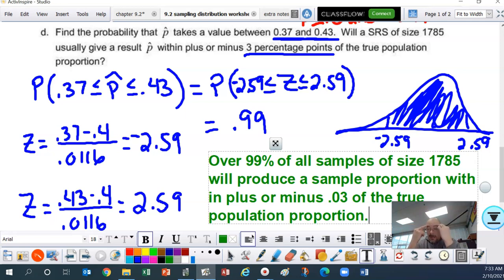Okay, 99% of the samples that I would draw of 1,785 will produce a proportion that is within 3 percentage points of the true population proportion. Okay, grasp that. That's something that can be tough at times, but try to grasp that.